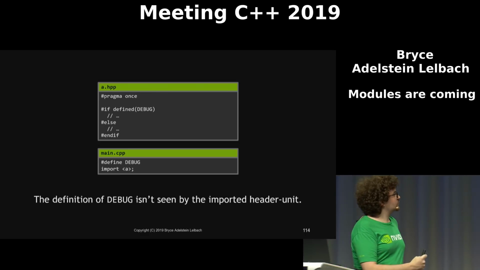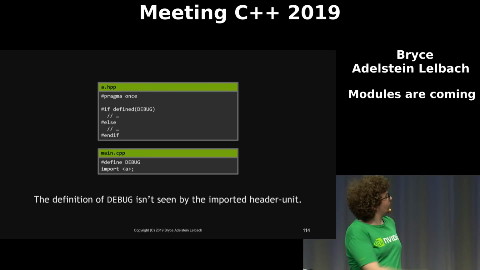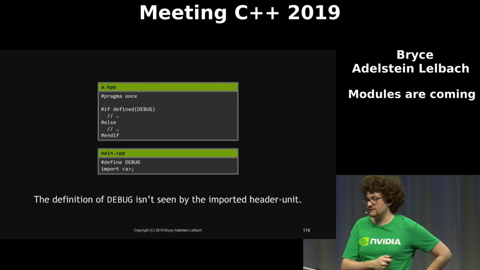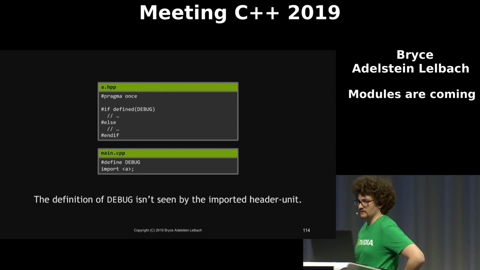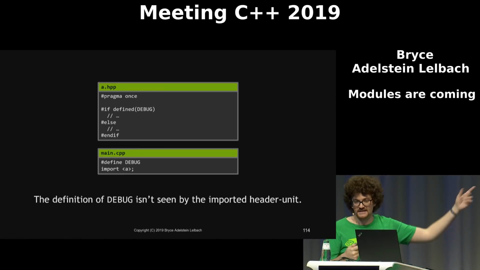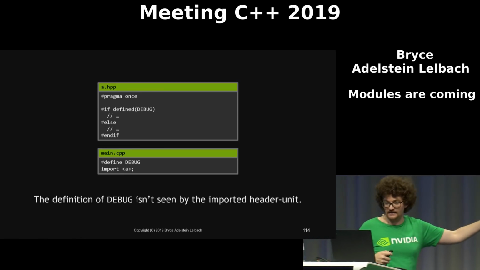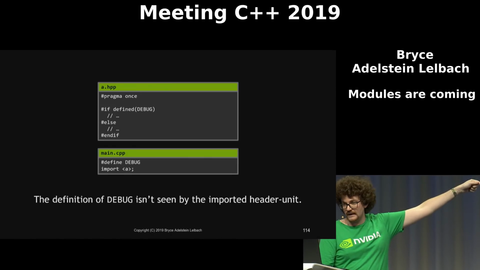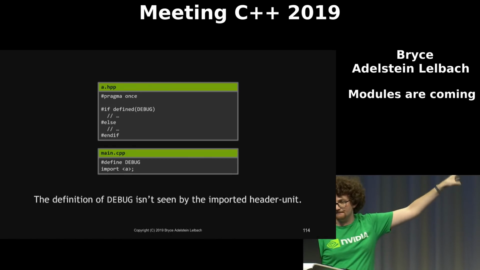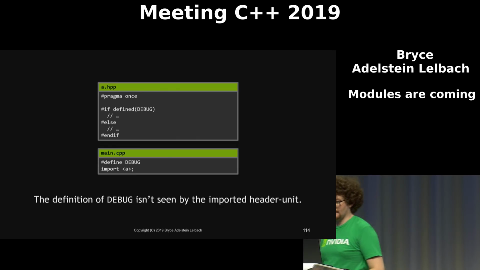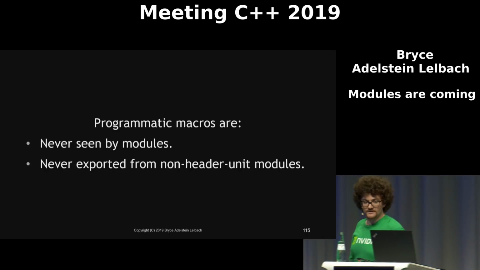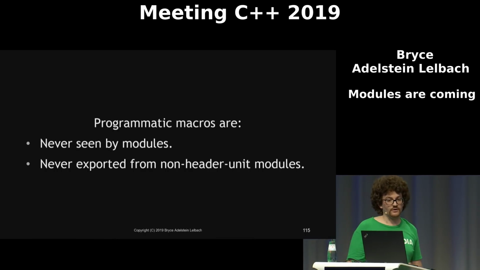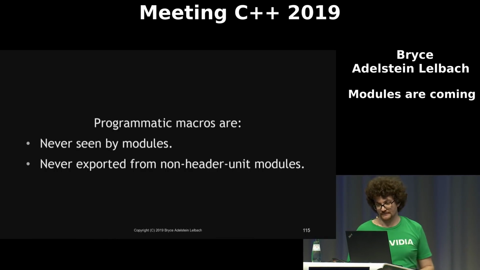This is also true for imports of legacy headers. So this is a little more significant. If you've got some code today that's a header and you want to treat it as an importable header, that's fine, but it means that you won't be able to programmatically define a macro and have it be seen by that header unit. So programmatic macros are never seen by modules. They are never exported from non-header unit modules.